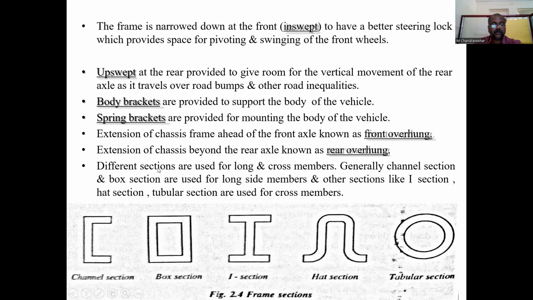Here we have different sections used for long and cross members. Generally, channel section and box section are used for long side members, and other sections like I section, hat section, and tubular section are used for the cross members. The figures are shown here: the channel section, box section, I section, hat section, and tubular section, which are used for different types of automobiles.